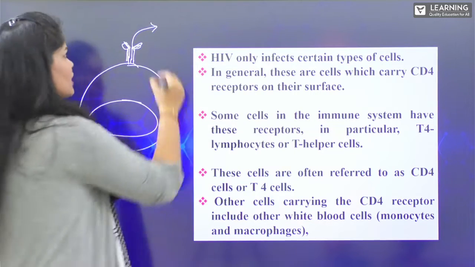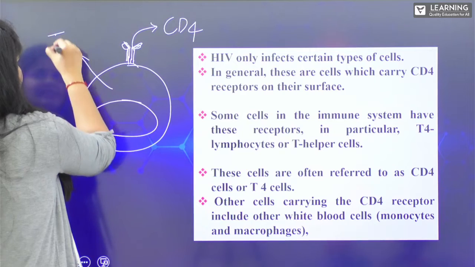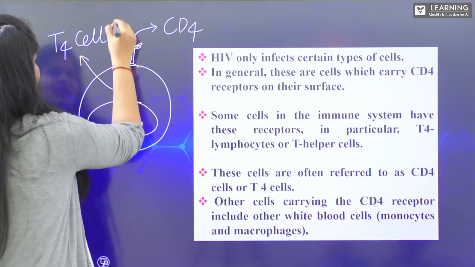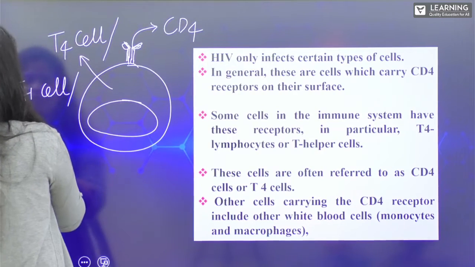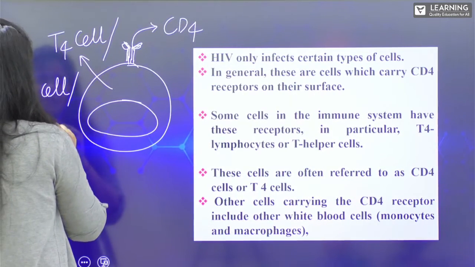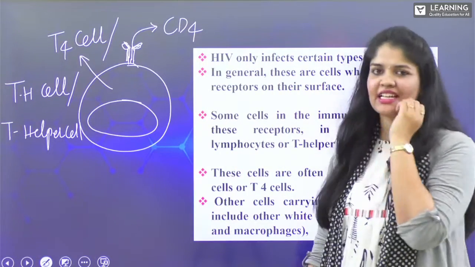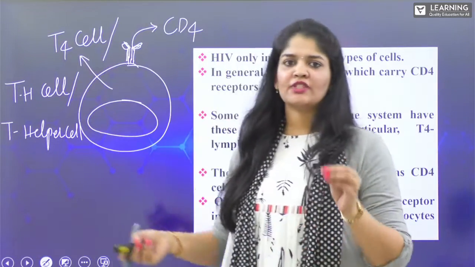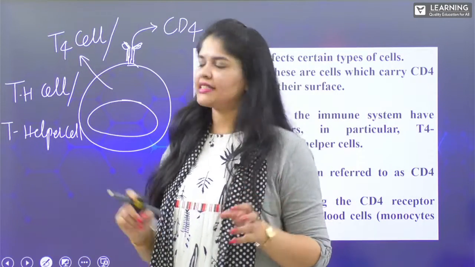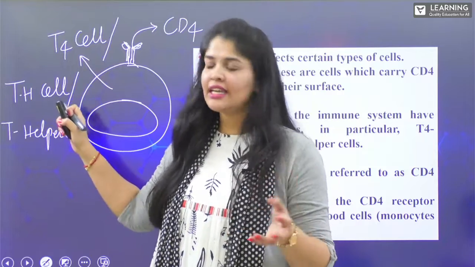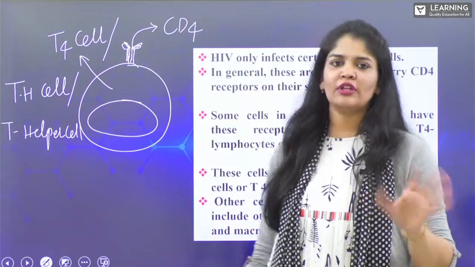The surface receptor protein is CD4. Therefore, we are considering this cell as a CD4 cell or TH cell or T helper cell. We call it many ways, but the cells are of a single type. The cells which consist of CD4 receptors on their cell surface, we consider as that type of T lymphocytes: T4 cells or TH cells, T helper cells, or T helper lymphocytes or TH lymphocytes or T4 lymphocytes.